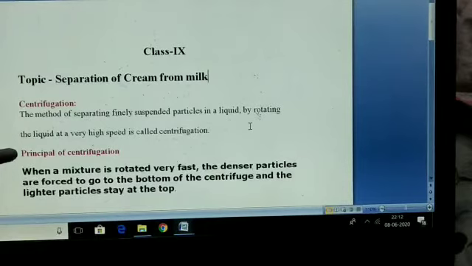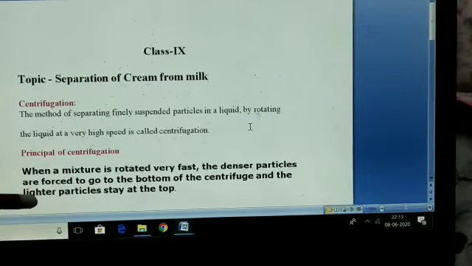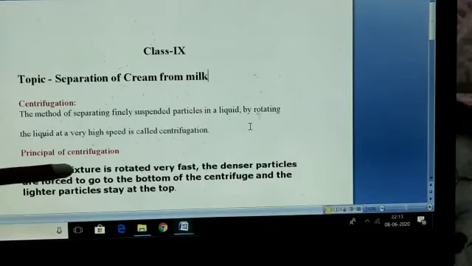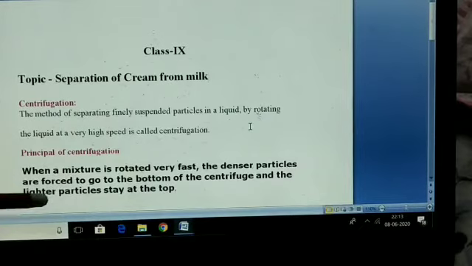What is the principle of centrifugation? When a mixture is rotated very fast, the denser particles are forced to go to the bottom of the centrifuge and the lighter particles stay at the top.